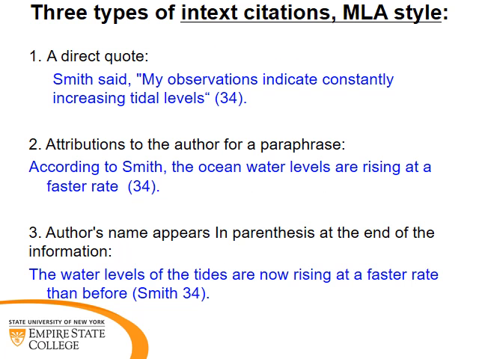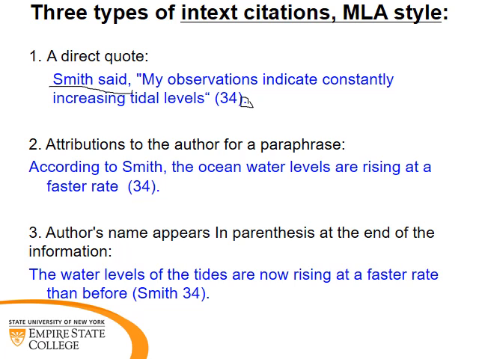There are three types of in-text citations, MLA style. The first one is a direct quote: the author's name and a comma after the verb said. The direct quotation, of course, is between the quote marks and the page number from the source is at the end. Note the period comes after the end parentheses.